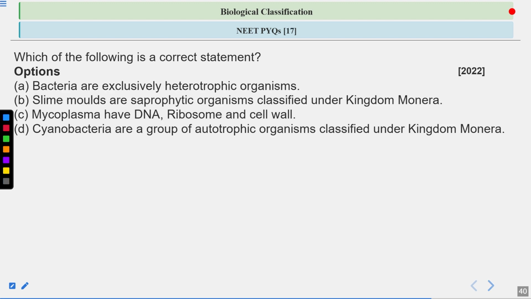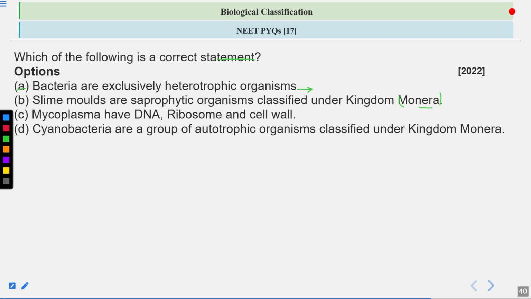Let's discuss this question. Which of the following is the correct statement? What are the options here? A, bacteria are exclusively heterotrophic organisms. Okay, means bacteria are always heterotrophic organisms. B, slime molds are saprophytic organisms classified under kingdom Monera.